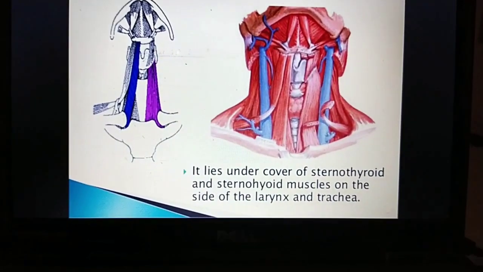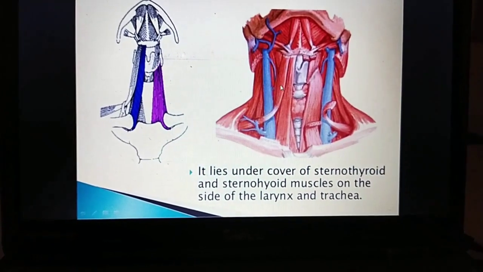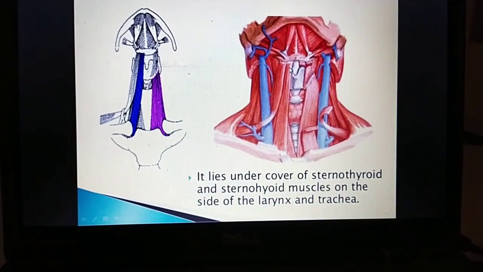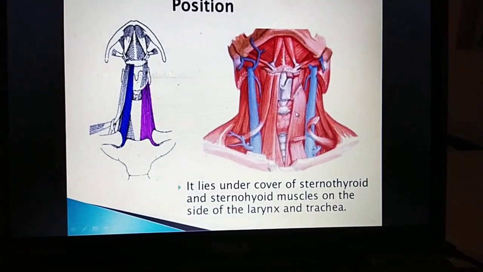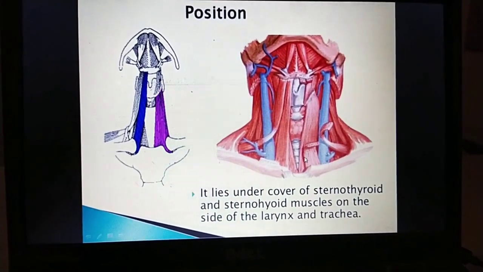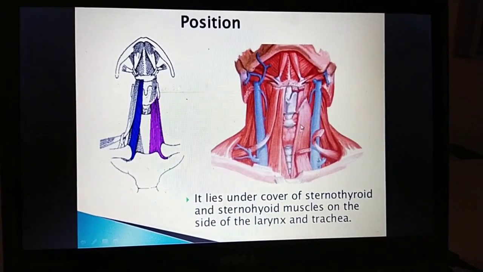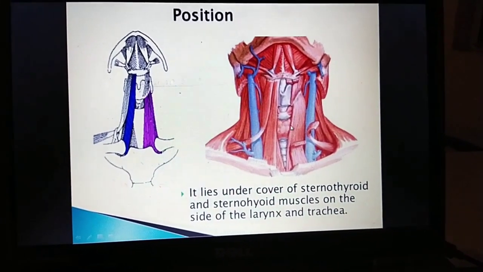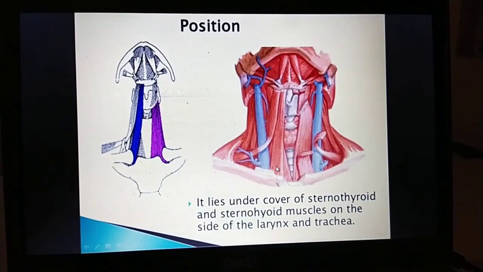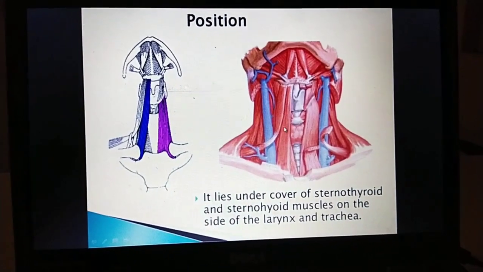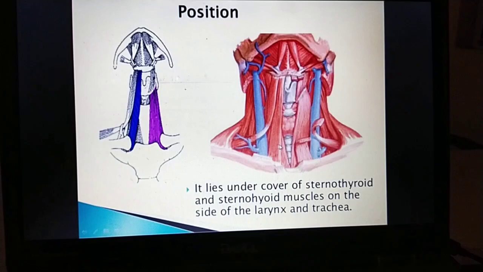You can see this is the omohyoid muscle, this is the sternohyoid muscle, and this is the sternothyroid muscle. It looks somewhat broad, and just above it, this is the thyroid gland, and this is the sternothyroid muscle, this is the sternohyoid muscle, and this is the omohyoid muscle.